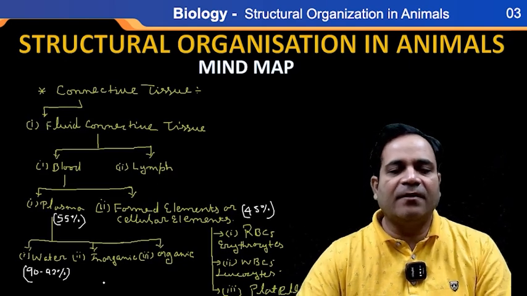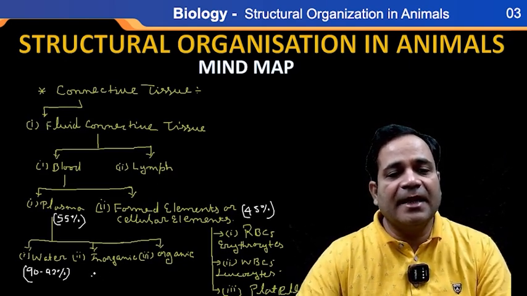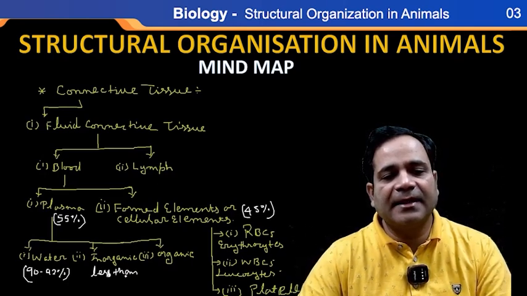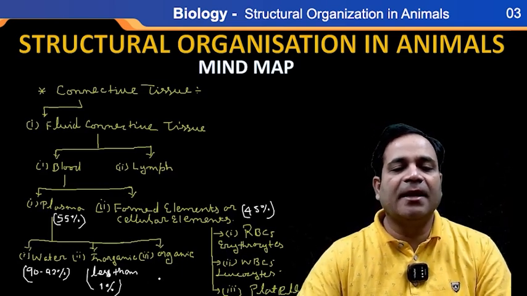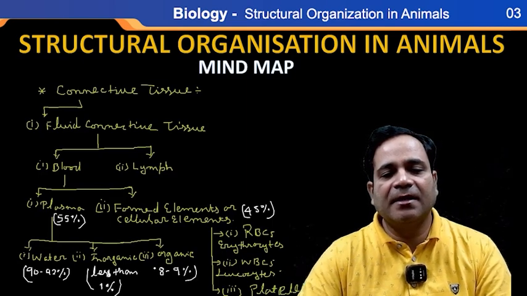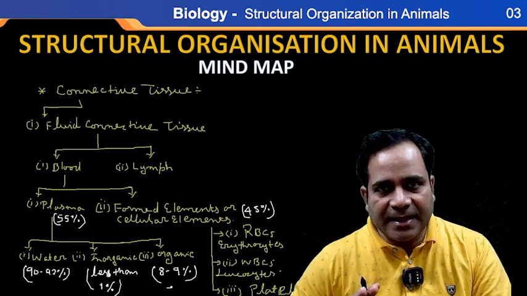Correct? And inorganic contains less than 1%. And organic is 8 to 9%, my dear. Is that clear?